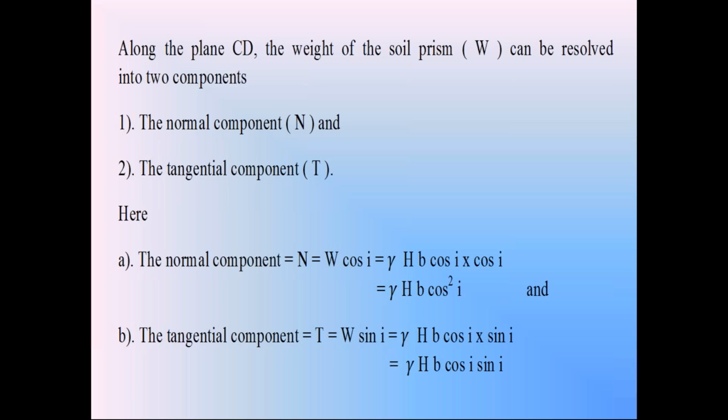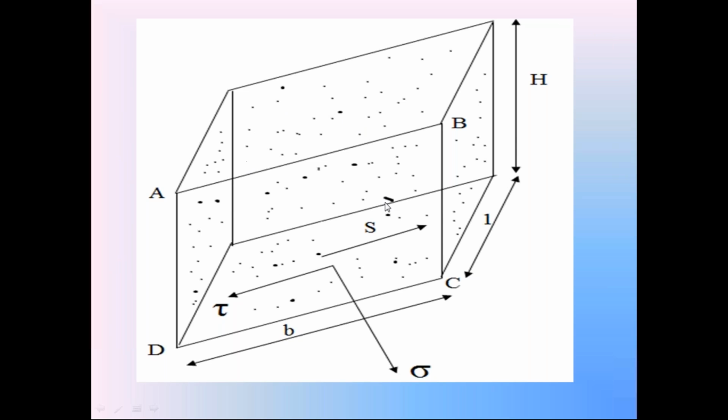Now coming to this soil prism. The inclined width of the soil prism is B. The thickness of the soil prism is unit thickness. The vertical height of the soil prism is H. So check this surface CD. This is the plane CD. For that plane CD, B is the width and the thickness is unit thickness. So the area of this surface CD is B into 1.